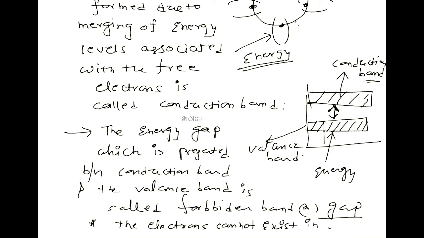Electrons may exist either in the valence band or the conduction band, but no electron will exist in the forbidden gap, which is a very important point.